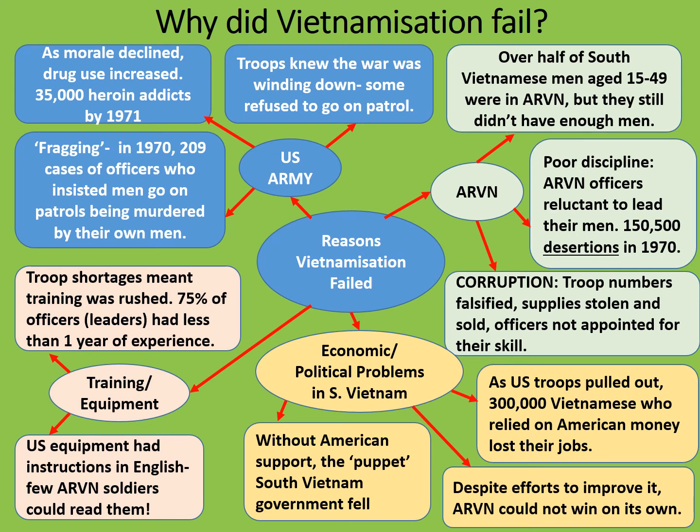Once you've produced a diagram of this type on your own, you might want to consider which had the biggest effect. Was the biggest failure of Vietnamization the effects on the US Army? Or was the biggest effect on ARVN? Or was it on training and equipment? Or was it the economic and political problems that it led to in South Vietnam? There's no particular wrong answer to this, but do try and back it up with some analysis and explanation of your own. Once you're happy with this information, just move on.